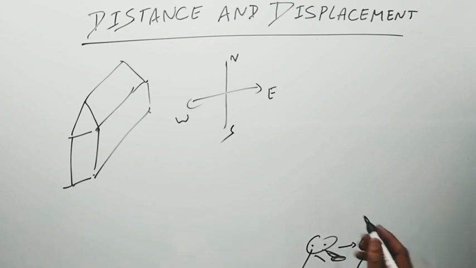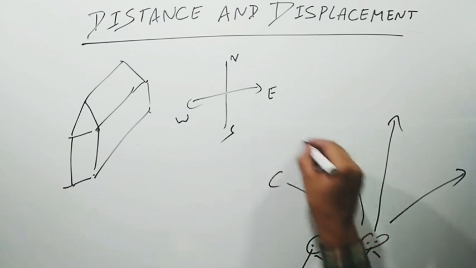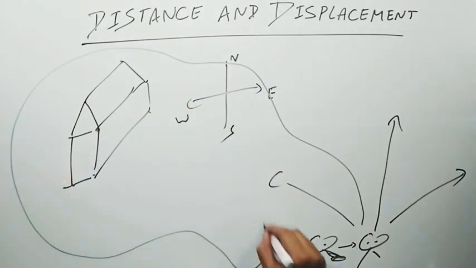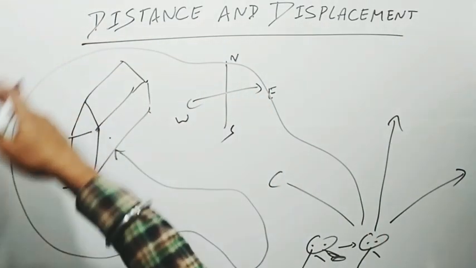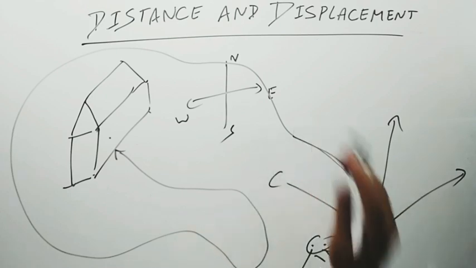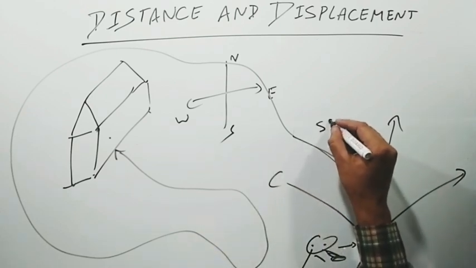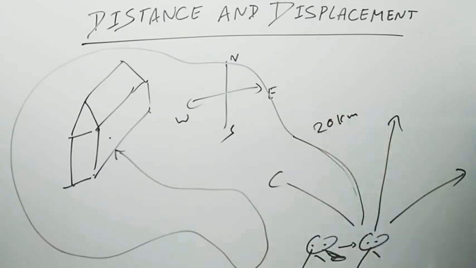He will go to your house. But here you said 50 kilometers or 20 kilometers. He may move in this direction, he may move in this direction, or like this. He may move and reach your house, even though he has covered more distance than 50 kilometers. This time you gave the instruction that your house is 50 kilometers away, or say 20 kilometers away.